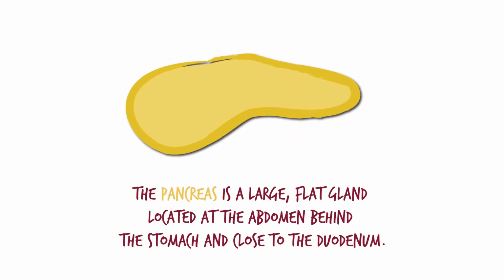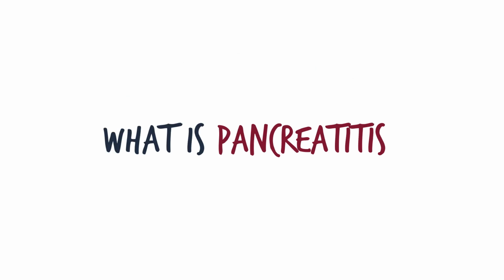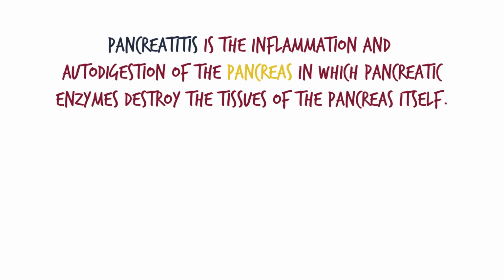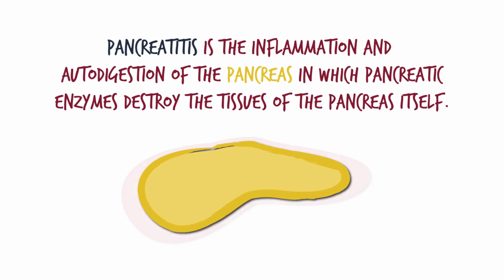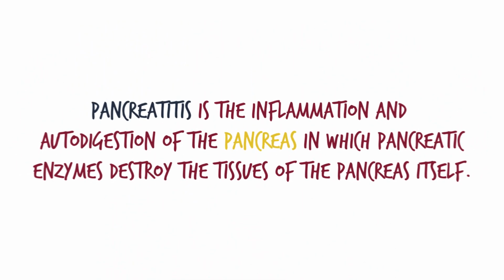The pancreas is a large, flat gland located at the abdomen, behind the stomach, and close to the duodenum. What is pancreatitis? Pancreatitis is the inflammation and autodigestion of the pancreas, in which pancreatic enzymes destroy the tissues of the pancreas itself.